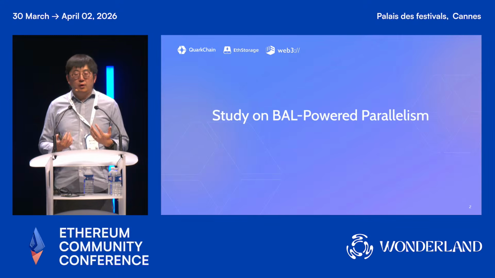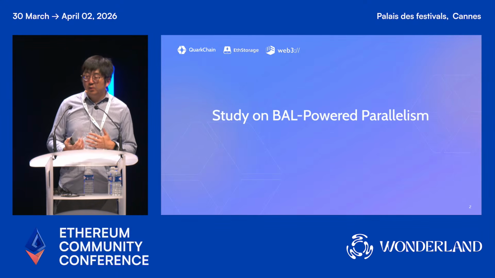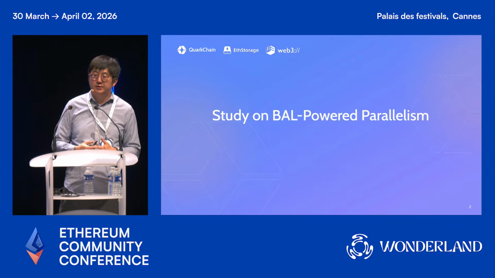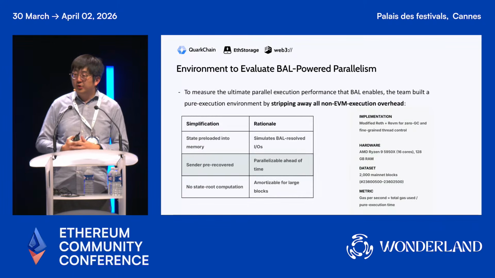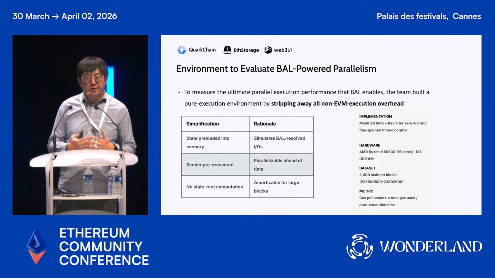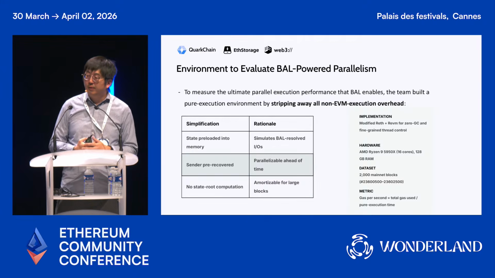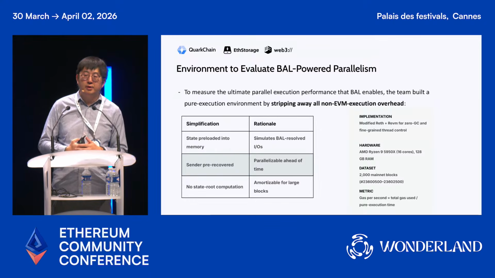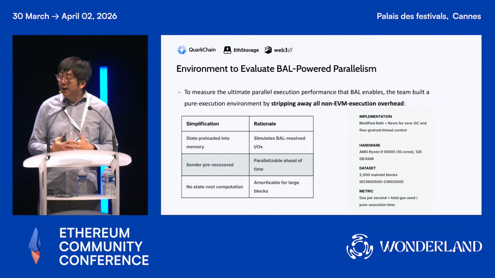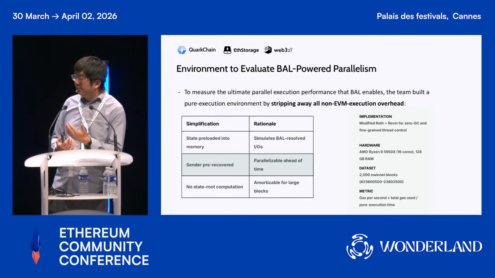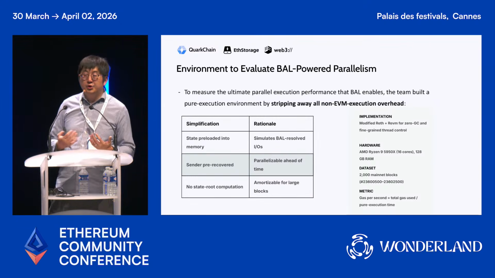With all these ideas, we are now trying to study how BAL can also improve the parallelization in terms of CPU execution. So here is our setup. We are running all these experiments on top of Ethereum mainnet blocks so that we can get real numbers. We are also running on AMD 16-core CPUs, which take about 100 euros per month to rent. And we simplified the whole experiment so that everybody can easily reproduce our numbers.